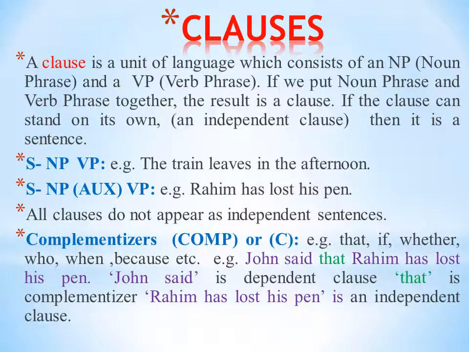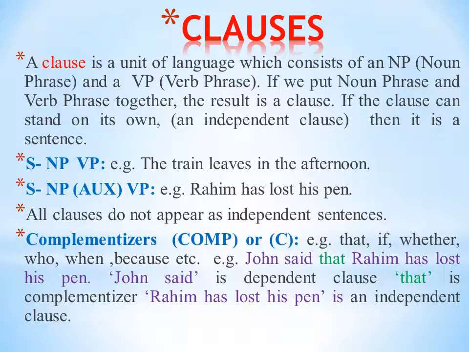John said is a dependent clause. That is the complementizer. Rahim has lost his pen is an independent clause. John said has no meaning of its own. That's why, for getting its own meaning, it is to be attached to an independent clause. Rahim has lost his pen is independent, because if we say only Rahim has lost his pen, it has its own meaning, it becomes a sentence. So an independent clause you can say is a sentence.